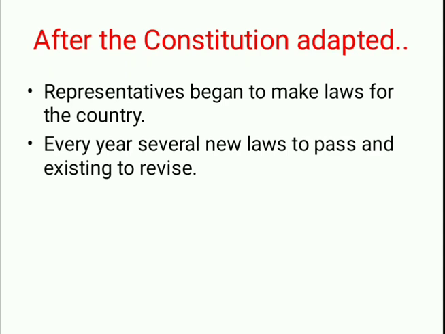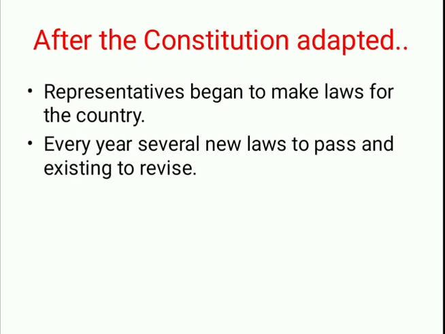So after getting independence to the country, our representatives began to make laws for the country where we had aspired, we had dreamed that all people would be equal. There would be no discrimination on the basis of race, caste, birth, religion, or language, and that's why we had passed several laws.